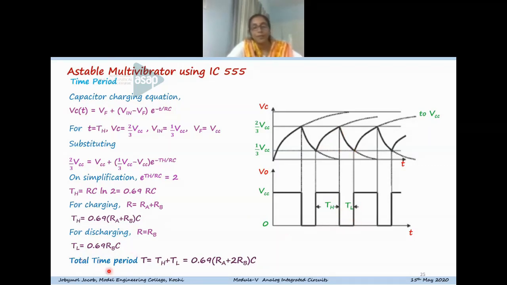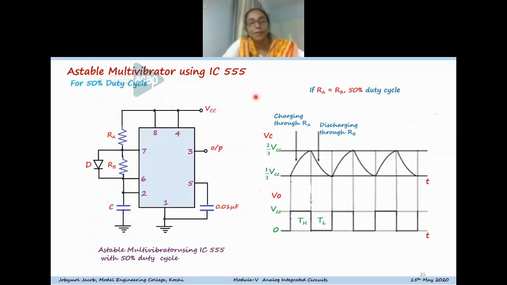So total time period is equal to Th plus TL is equal to 0.69 (Ra plus 2 Rb) into C. So in this case, we will get only unequal pulse widths, because in one case there are two resistors involved. So charging time is always greater than the discharging time. So in order to get a stable multivibrator with a 50% duty cycle, you have to use such an arrangement.